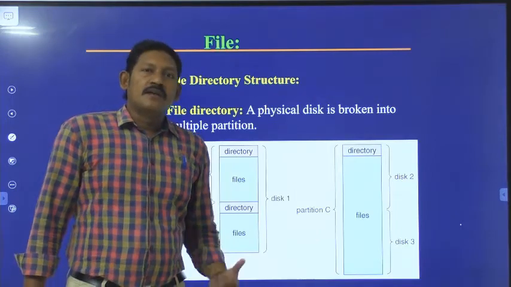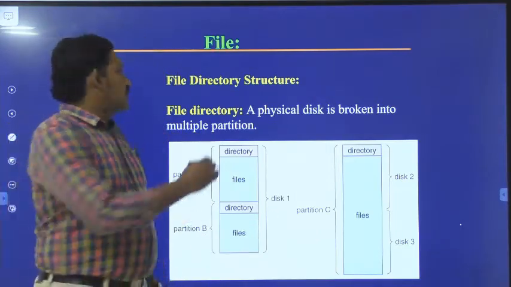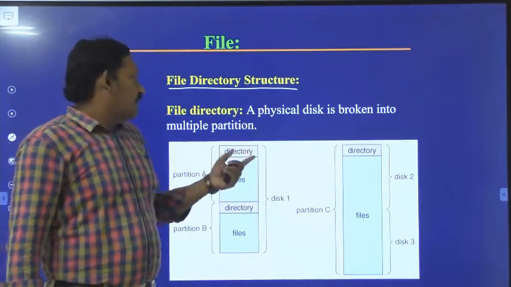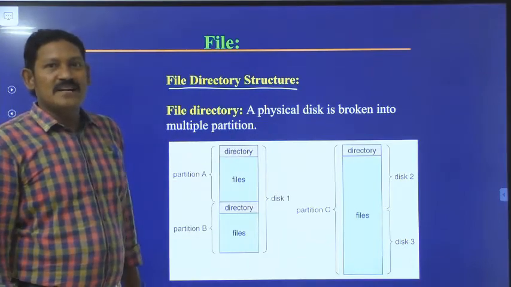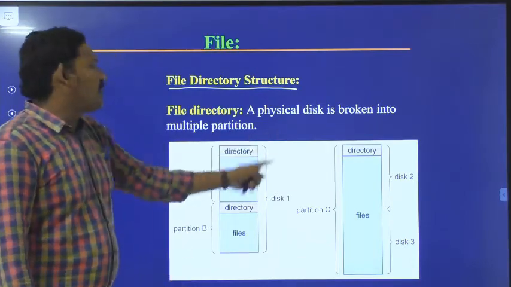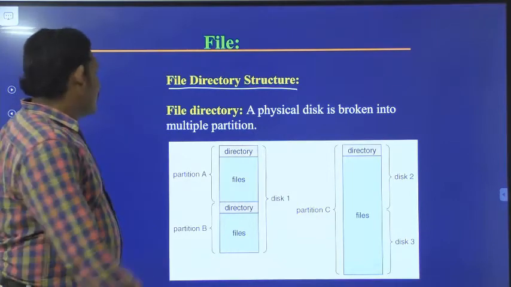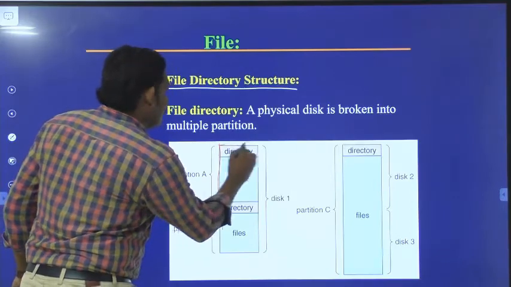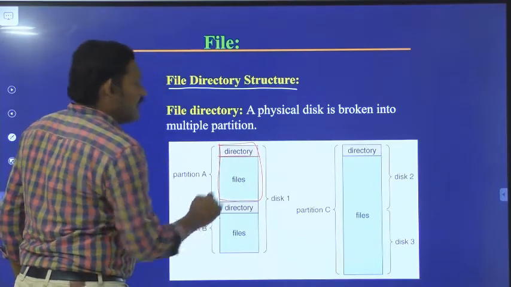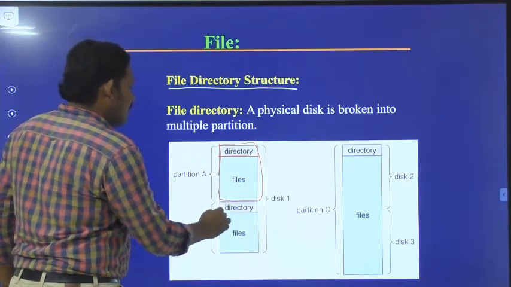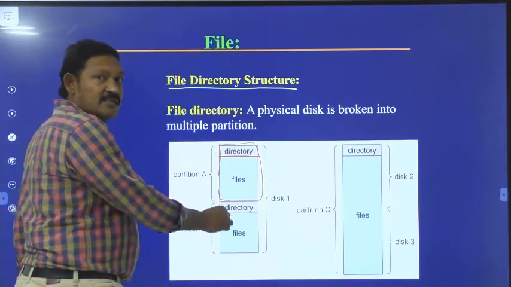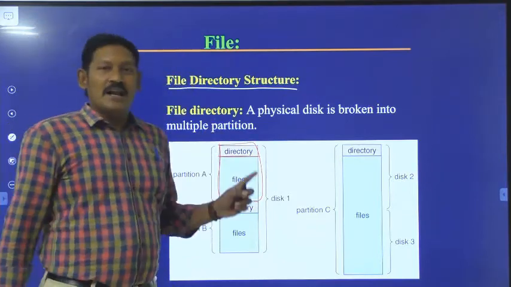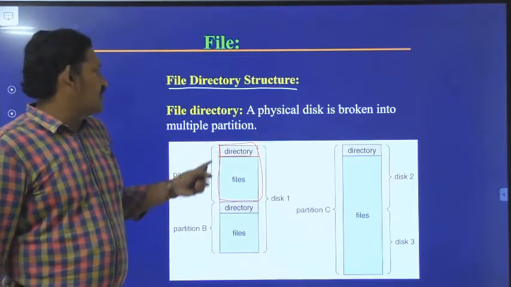Hi everyone. Our next topic is file directory structure. If you see the physical disk, that is nothing but the memory, which is divided into a number of partitions. Similarly, here we have a directory consisting of a number of files in it. This is partition A. Here is partition B, with a directory, and inside that we have a number of files. Similarly here also. So a physical disk or a memory is broken into multiple partitions.